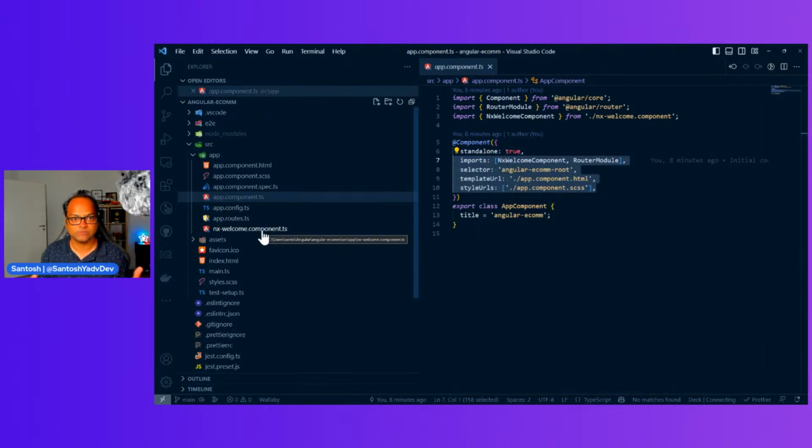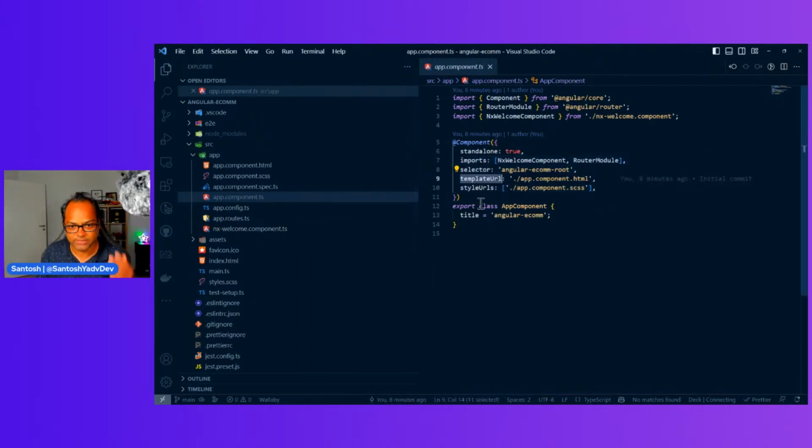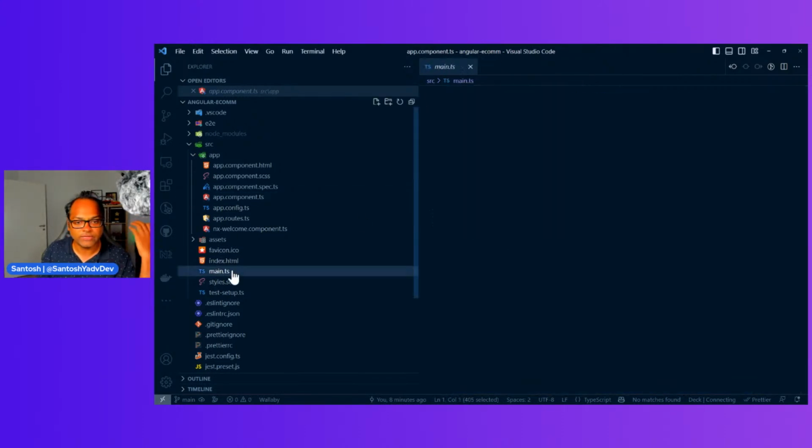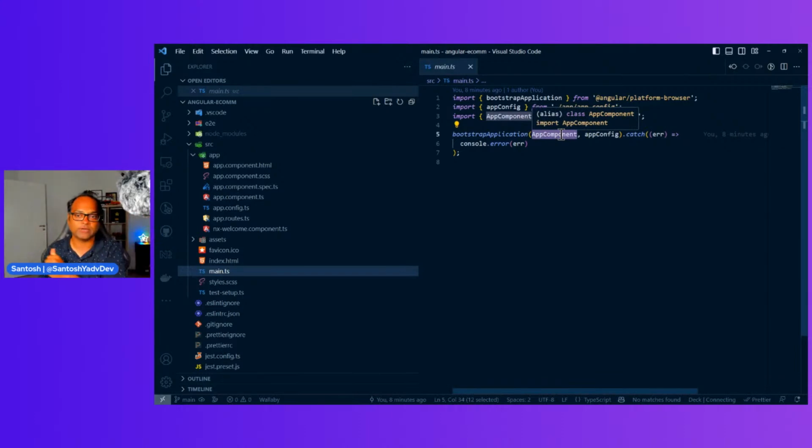I mean, this is more about Angular and enterprise, so I will not go into these details, all these metadatas. Of course, we have a standalone component, and now we are just bootstrapping that particular component. We don't need to worry about modules.